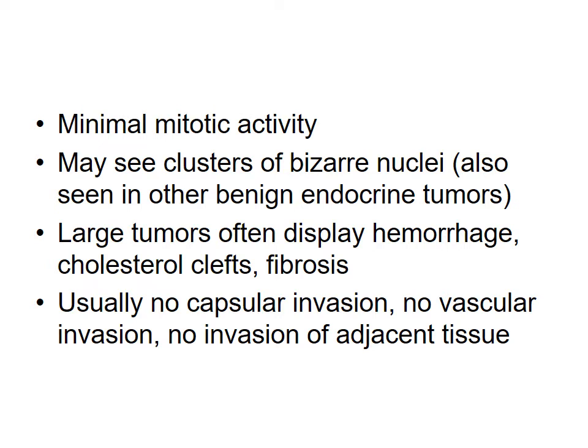Usually, large tumors often also display hemorrhage, cholesterol clefts, and fibrosis. There is no capsular invasion, no vascular invasion, or invasion of adjacent tissue. So, the criteria for malignancy in endocrine organs are capsular and vascular invasion and metastasis, and in parathyroid glands, the criteria of differentiation from carcinoma is also metastasis or invasion into the adjacent tissue.